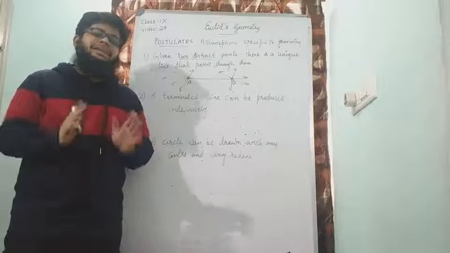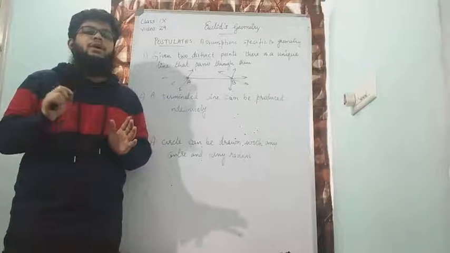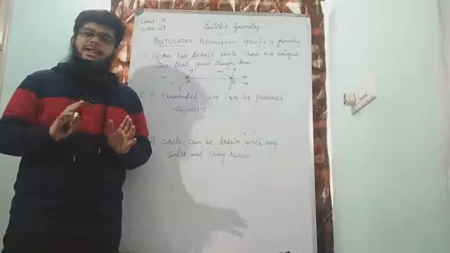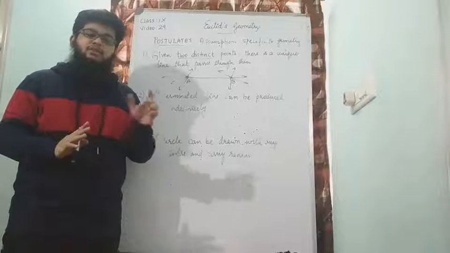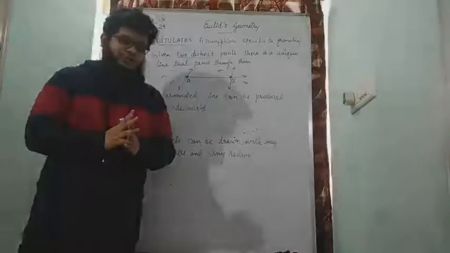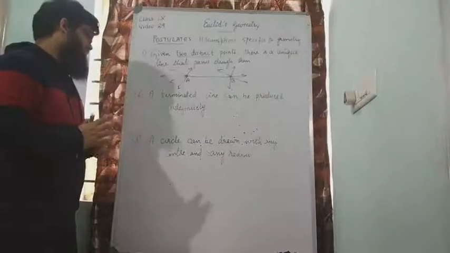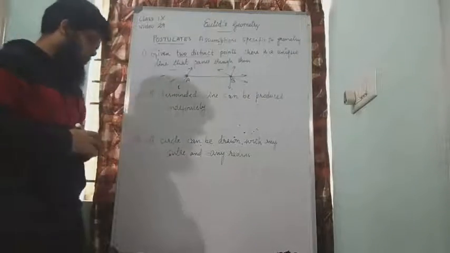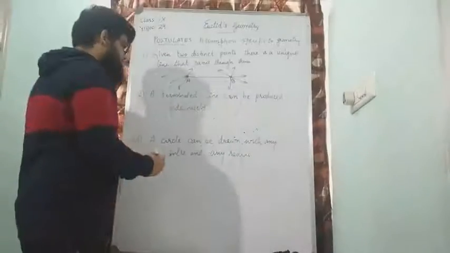That means that only one single line can be drawn from point A to point B. Two lines, three lines, multiple lines cannot be drawn from one single point to another single point. I hope you have understood the meaning of postulate number 1. Second, a terminated line can be produced indefinitely.